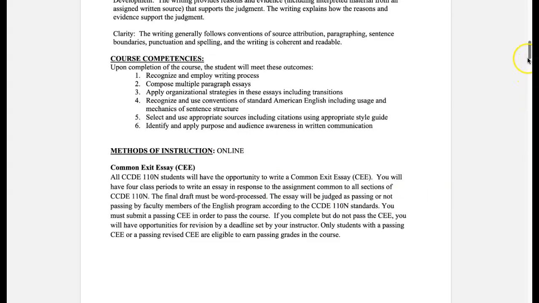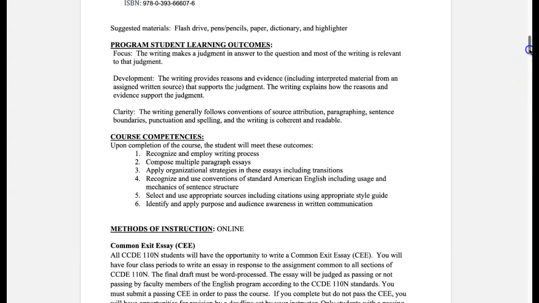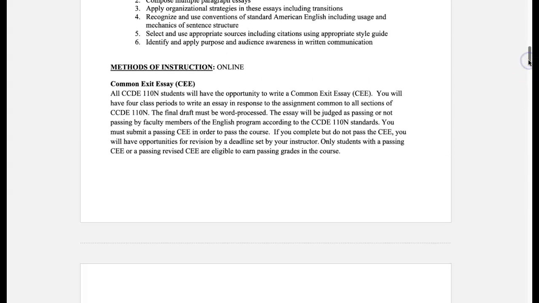So one of the things that you want to keep in mind is the Common Exit essay. The Common Exit essay is an essay that is assigned to every single 110 class, and it's basically a pass or a fail. So if you don't pass it, you are not eligible to move on to the next class, which is English 111. However, don't worry too much about it, because if you don't pass it the first time, you get to revise it so that it becomes a pass. So really all you have to worry about is actually submitting it on time and then revising it if they tell you that there's anything that you need to revise.